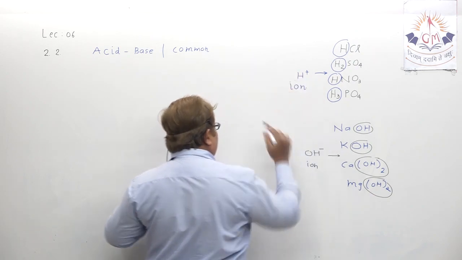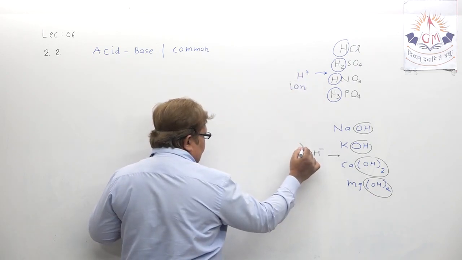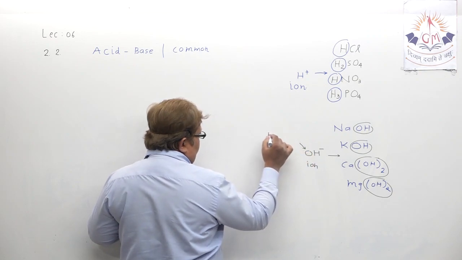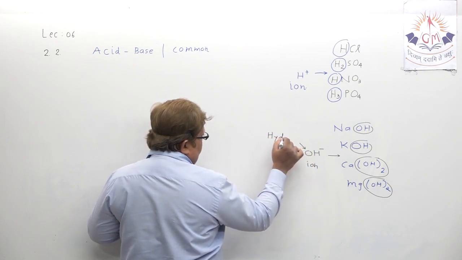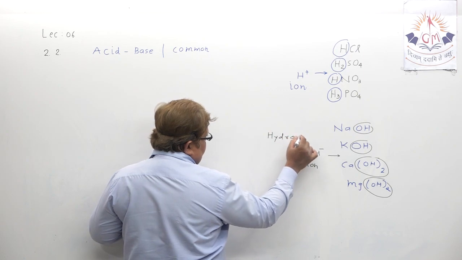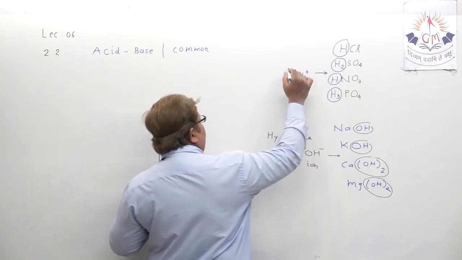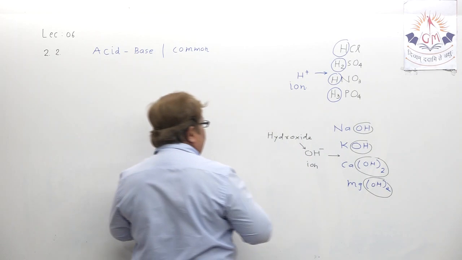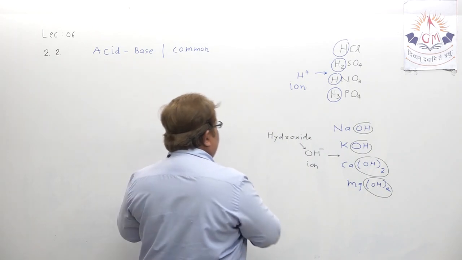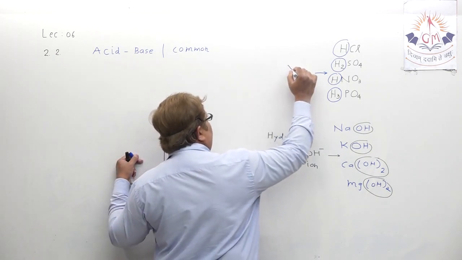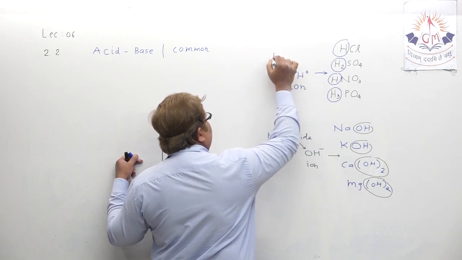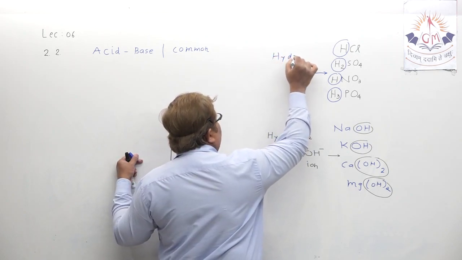This is called the hydroxide ion. And this is the hydrogen ion. Try to understand: this is the hydrogen ion and that is the hydroxide ion.